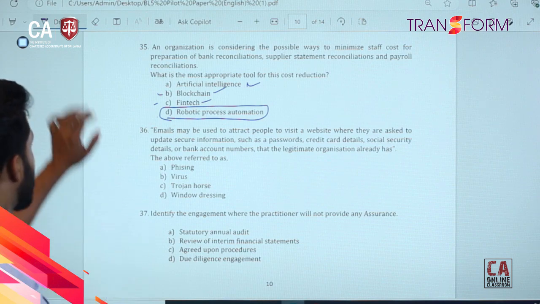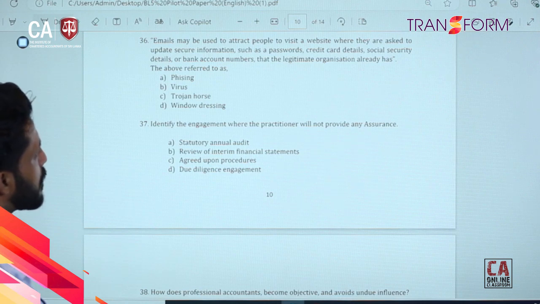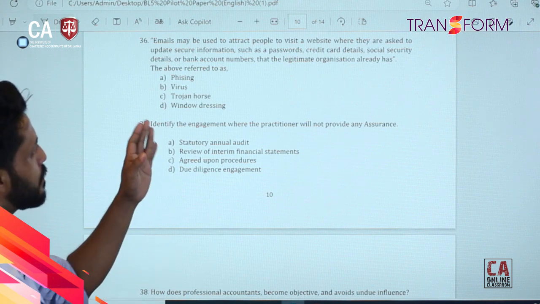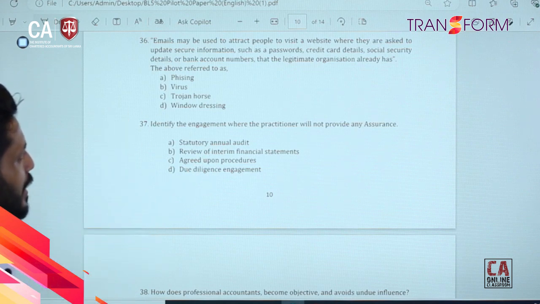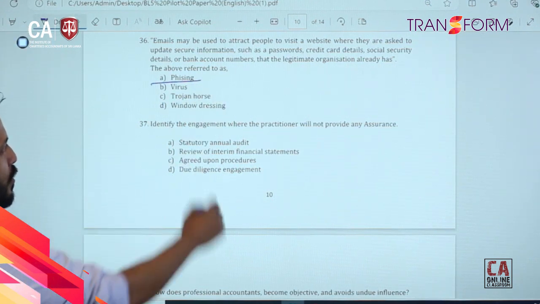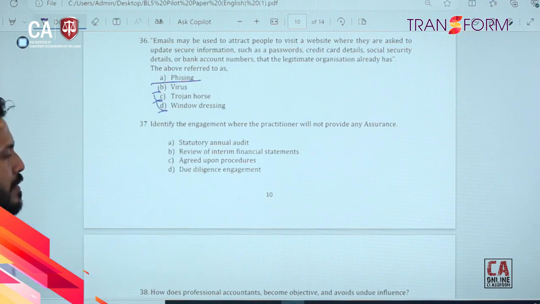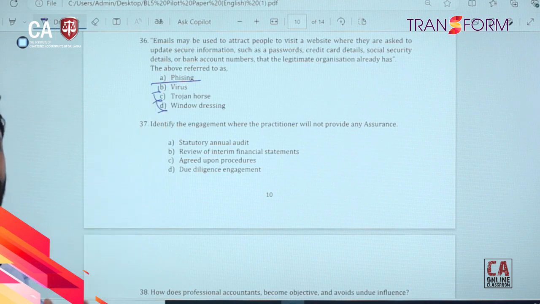So then question number 36. Emails may be used to attract people to visit a website where they are asked to update secure information such as passwords, credit card details, social security details, or bank account numbers that a legitimate organization already has. The above is referred to as what? That's all about phishing. That is not virus, Trojan horse, or window dressing, right? So that's all about phishing. Whatever sensitive information can be extracted through phishing, right?